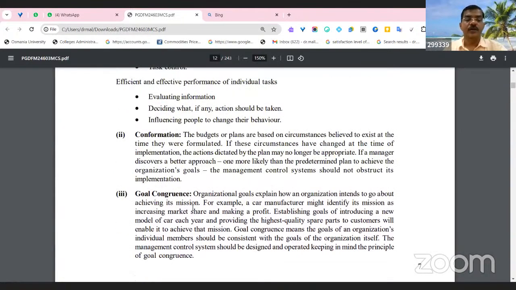So organizational goal concurrence is also required. Every firm has its own goal. The car manufacturer might identify the mission of increasing the market share and making good profit. Right? Every firm wants to get good profits. They want to get profit for the entire life of the firm, which has been established not for one or two years. The firm is running for more than 100 years.